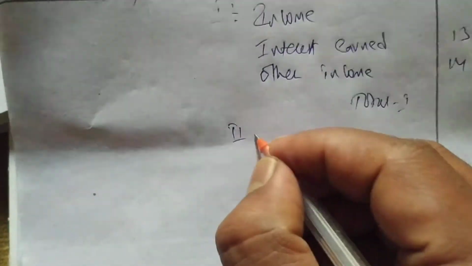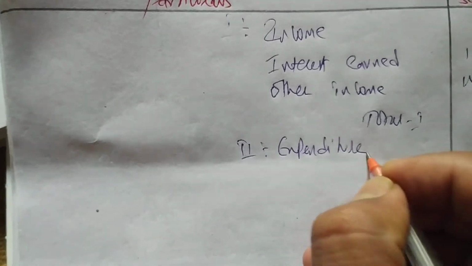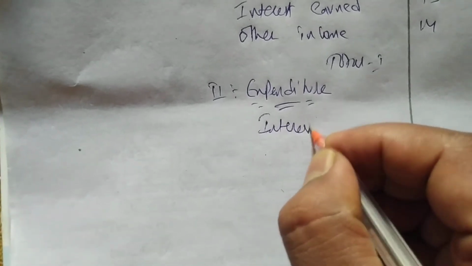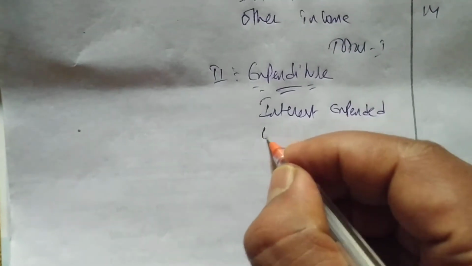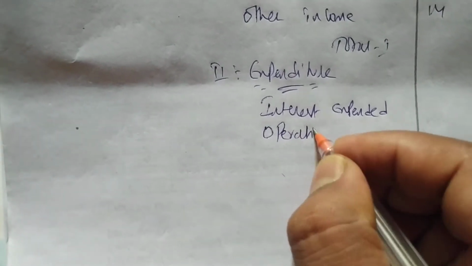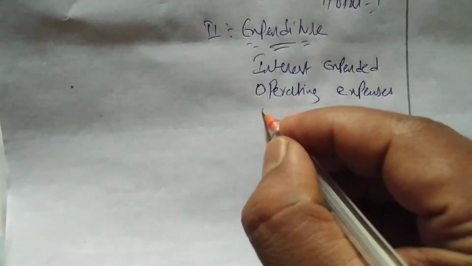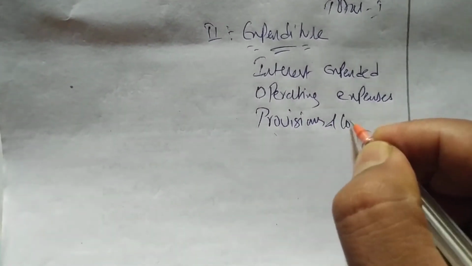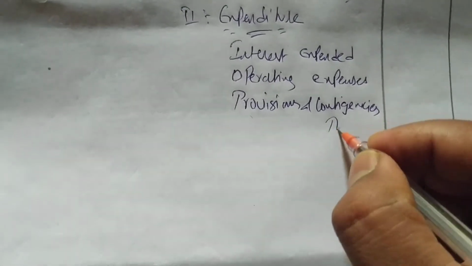Then we write expenditure: interest expended, then operating expenses, then provisions and contingencies, then total 2.